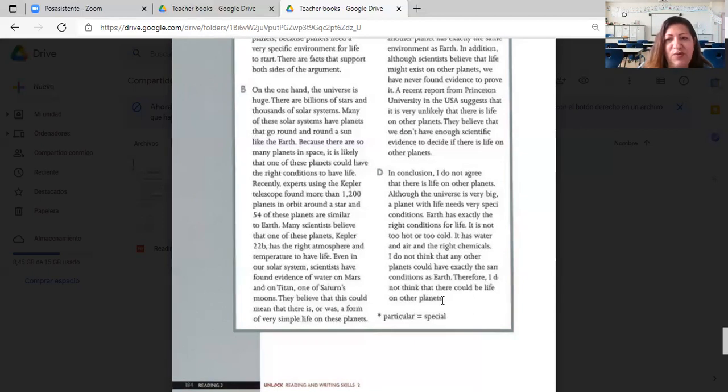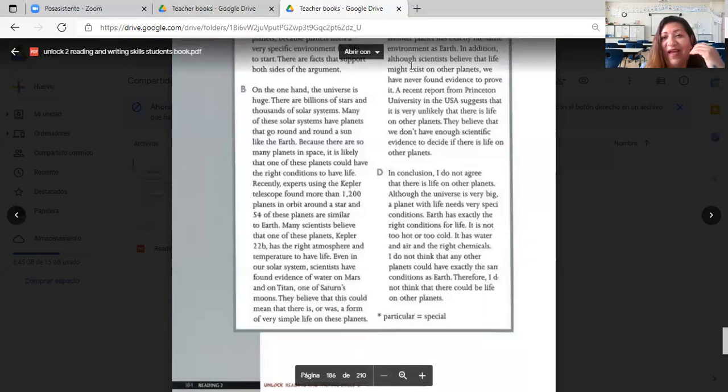Maybe not those creatures that are green and with seven hands or arms or eyes, but wonderful things that we can still discover and that we could use to improve our life here on earth. We don't know. We have to wait. Still for the future, right? We must wait and trust in God, right? That everything has a purpose, everything has a reason. All His creation has been created for a reason, right? So if there's life out there, there is a purpose for it, right? There is a good reason to exist.